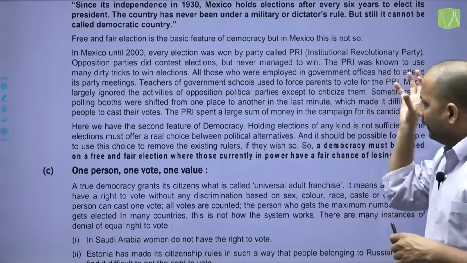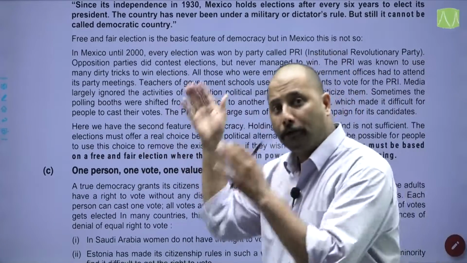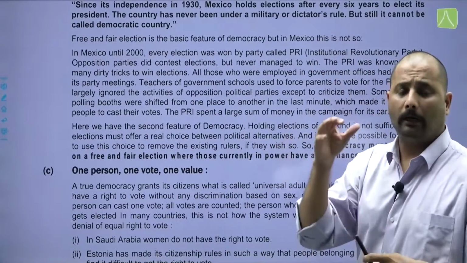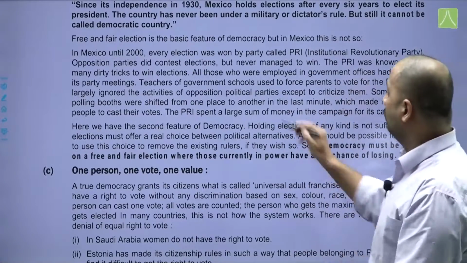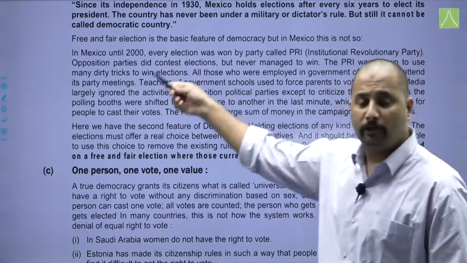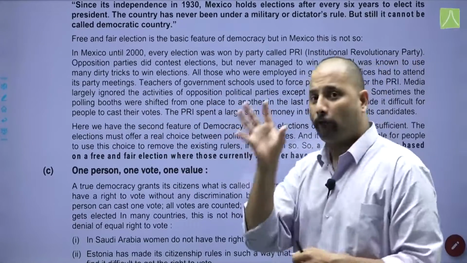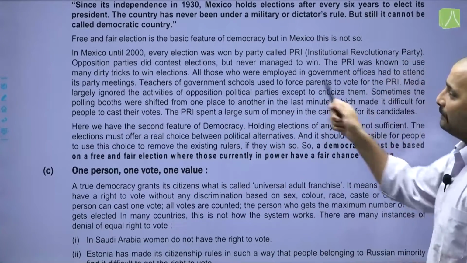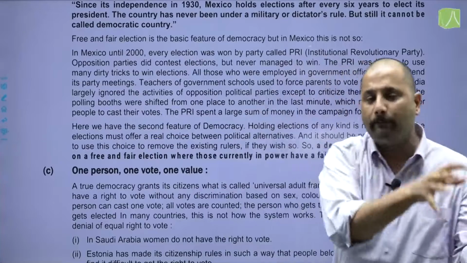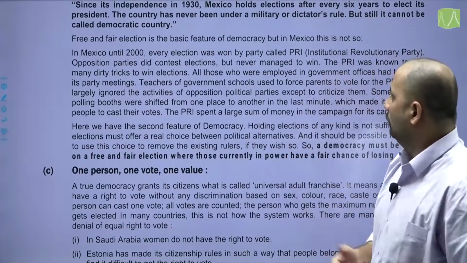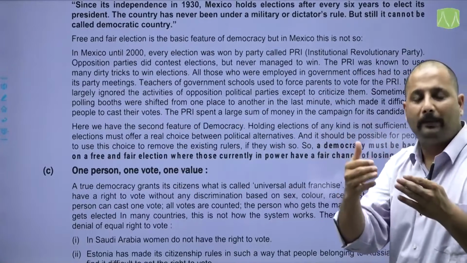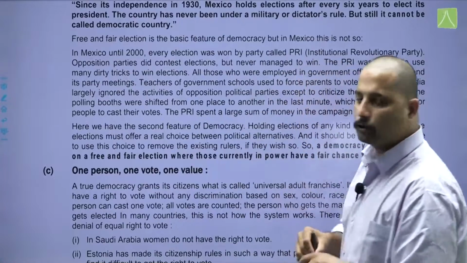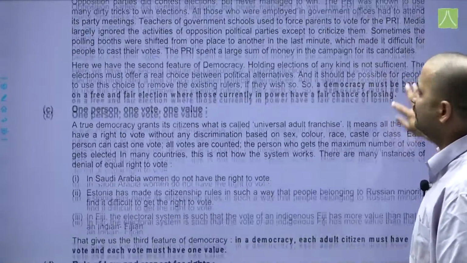All those who were employed in government offices had to attend its party meetings. Teachers of government schools were asked to tell parents to vote for the PRI. The media largely ignored the activities of other parties and only focused on the activities of the PRI, except to criticize them. Sometimes polling booths were shifted from one place to another at the last minute, so that people were not able to vote, which made it difficult for people to cast their votes. The PRI also spent a huge sum of money on campaigns for its candidates.